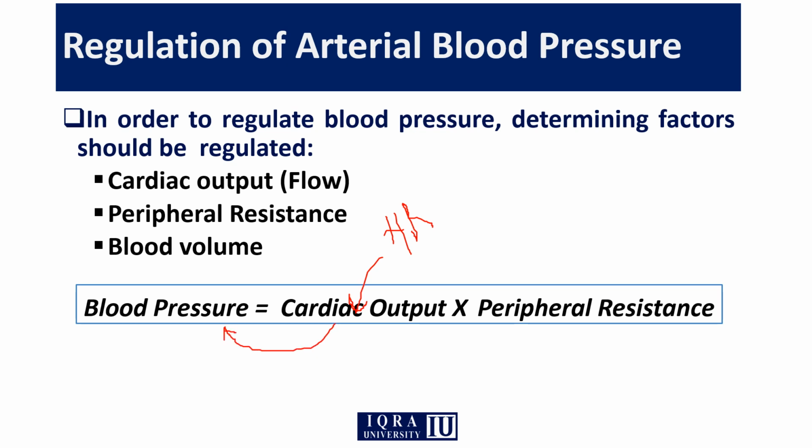And if, due to any reason, the peripheral resistance increases, for example when the diameter of the blood vessels decreases, the peripheral resistance will increase. When cholesterol inside the blood increases, the peripheral resistance will increase, due to which the blood pressure will also increase.